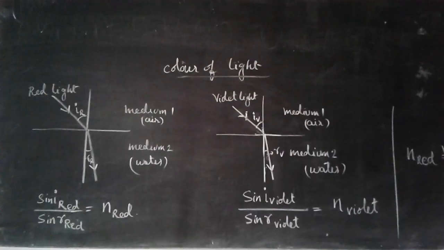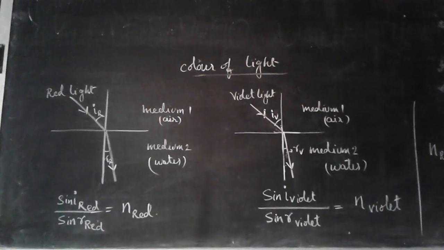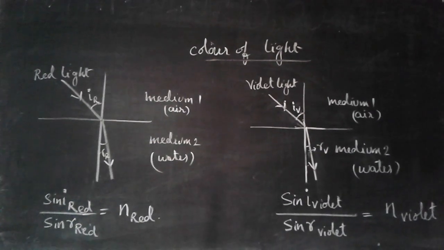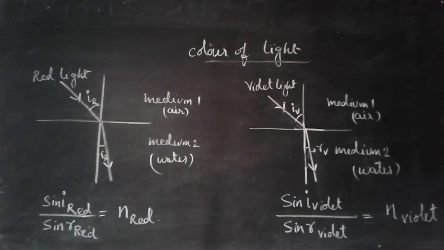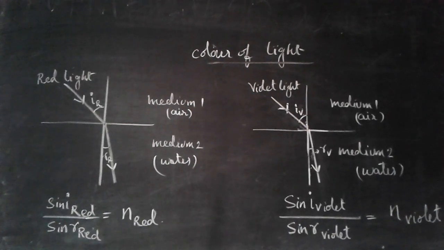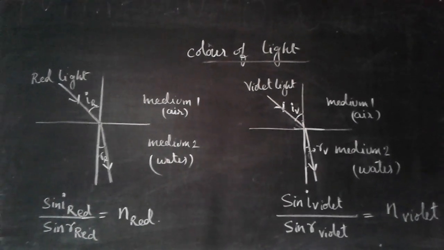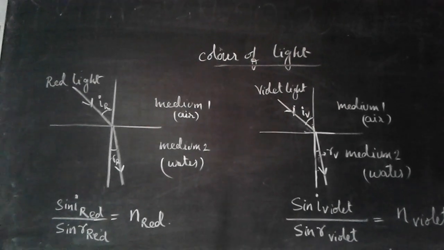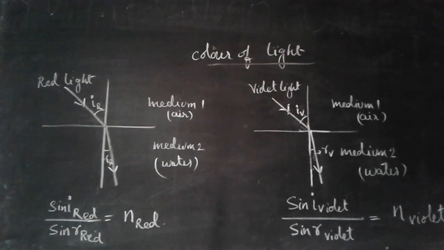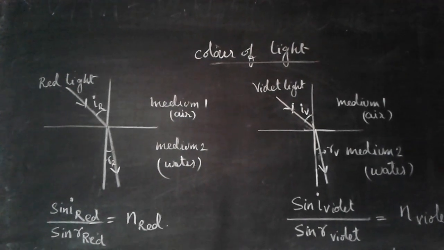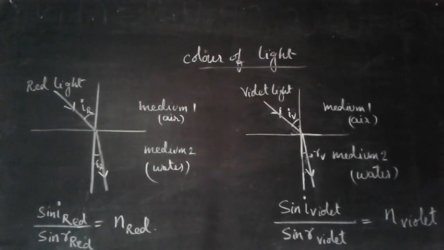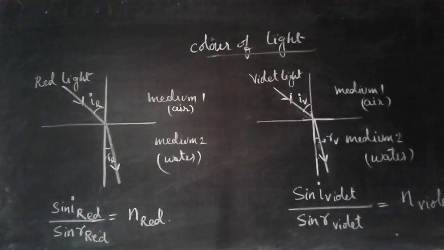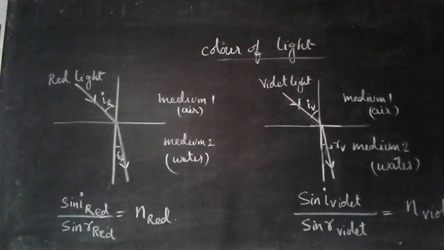Now we will see what it means for a given color. You can see here I have drawn two ray diagrams, and in both of them I have taken the same medium. Medium 1 is air and medium 2 is water in both the cases, but here I have taken different colors, that is red color and violet color. The angles are marked with those letters only, that is I_R in the subscript. R stands for red and V stands for violet.